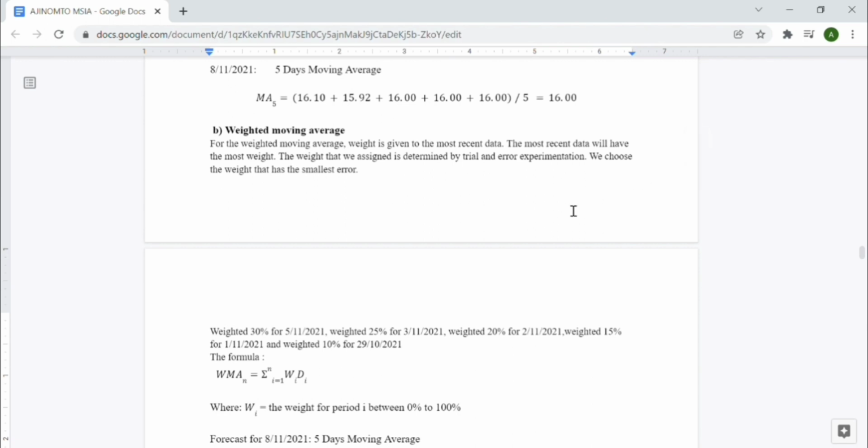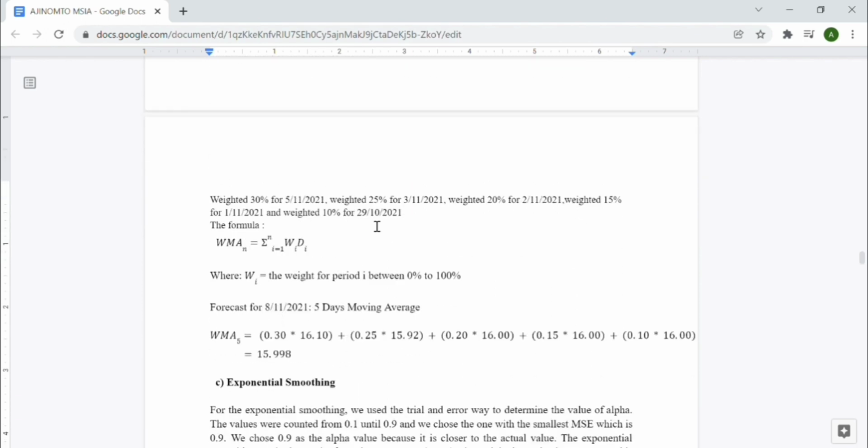The weights are 30% for 5th of November, 25% for 3 of November, 20% for 2 of November, 15% for 1 of November, and 10% for 29 of October. So this is the formula for weighted moving average. We want to forecast for 8 November 2021 by 5-day moving average. By substituting the value into this formula, we get that the weighted moving average is 15.998.